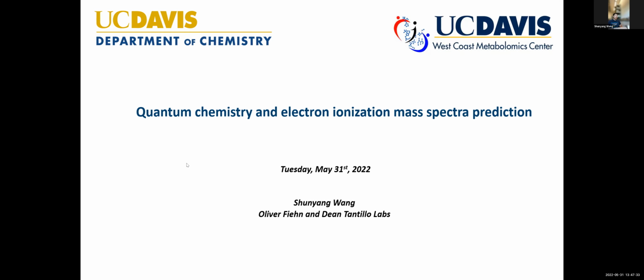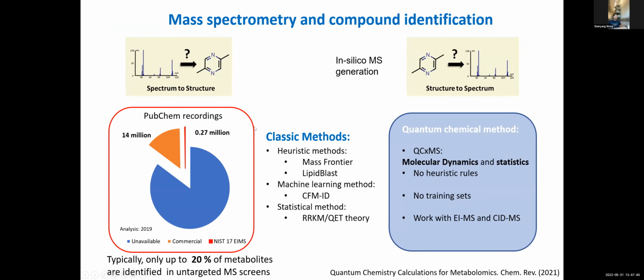Today, I want to talk about quantum chemistry and electron ionization mass spectral prediction. In compound identification, a reference spectral library is used to match experimental spectra and get structural information. But this approach is limited by the amount of available reference spectra.